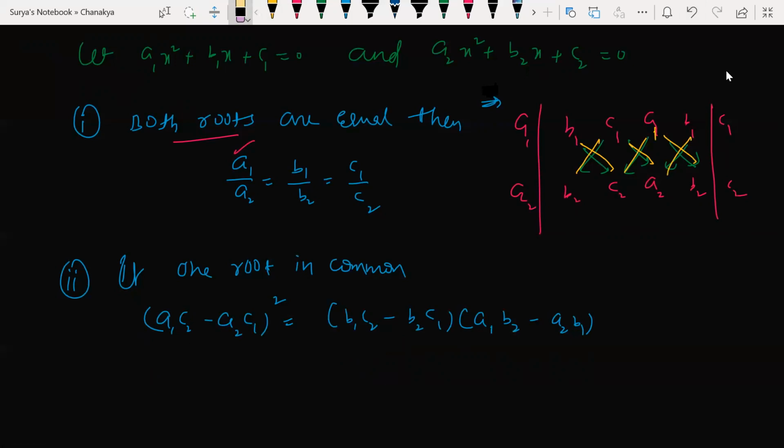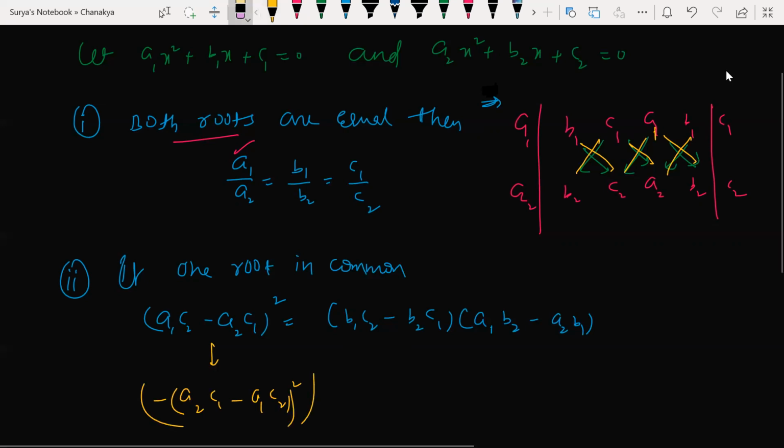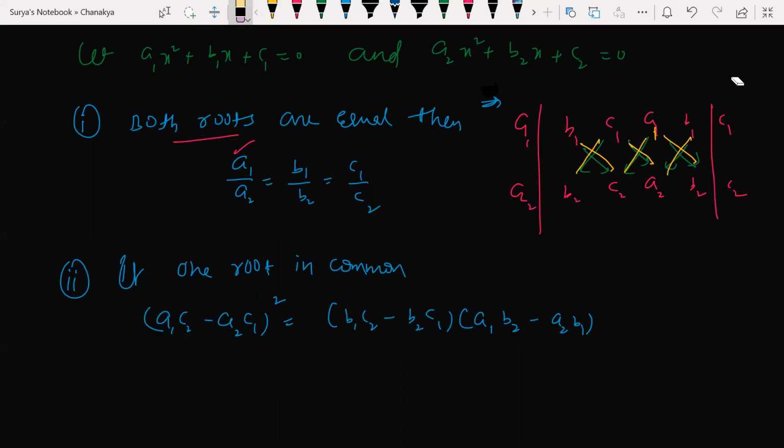Anything is correct only. This also can be written as minus of A2 C1 minus A1 C2 whole square, and this minus whole square is nothing but plus only. You can write it anyway. I would simply suggest you remember it this way: how I got this formula from this.